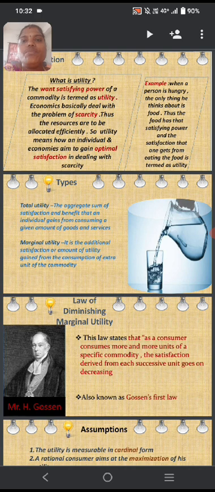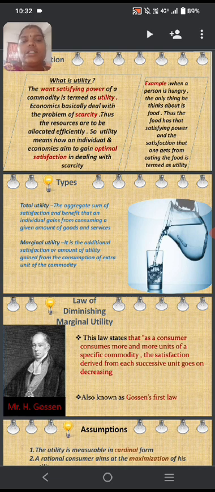For example, when a person is hungry, the only thing he thinks about is food. Thus, food has satisfying power, and the satisfaction that one gets from eating the food is termed as utility. Generally, utility refers to satisfaction. It can vary from person to person.